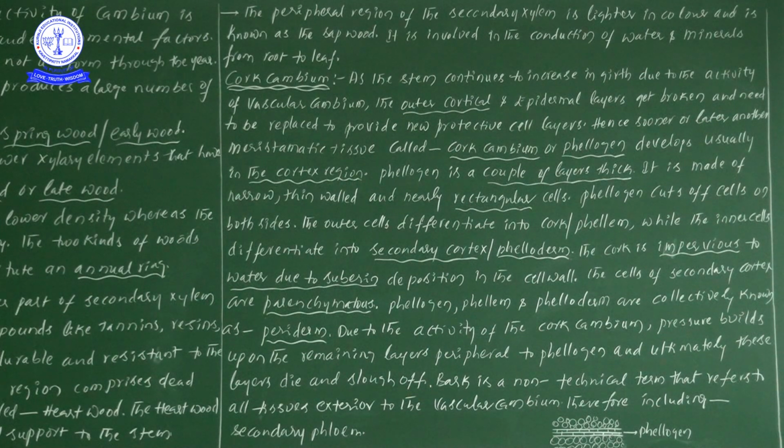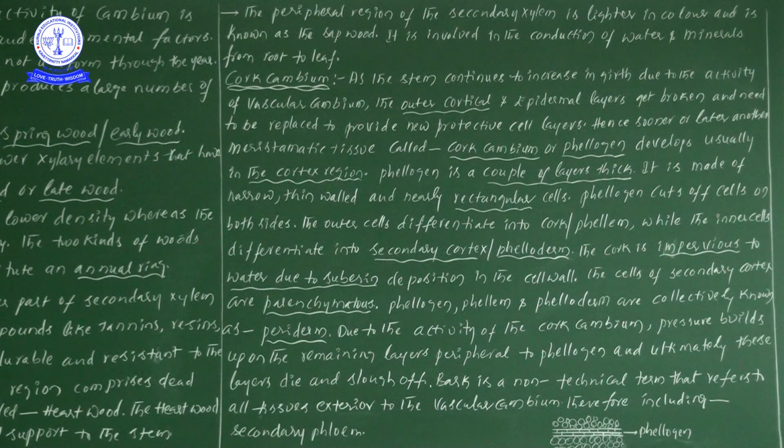What is the involvement of sapwood? It is involved in the conduction of water and minerals from the root to the leaf. My dear students, two points are most important. Heartwood is there as well as sapwood. Because of the storage of different organic compounds, heartwood becomes very rigid and tough, and that gives durability.